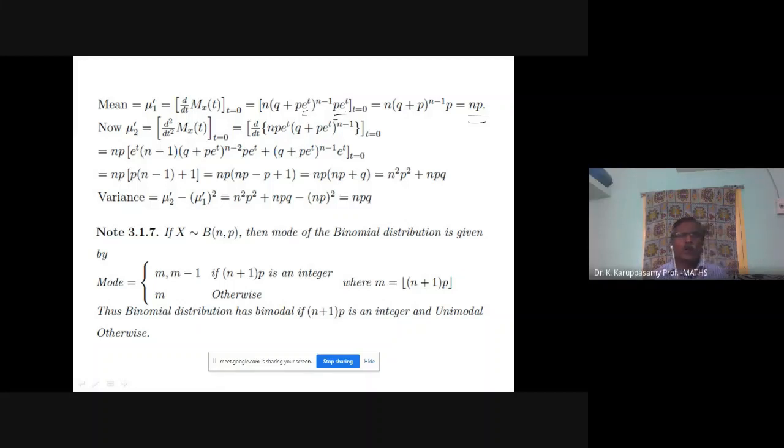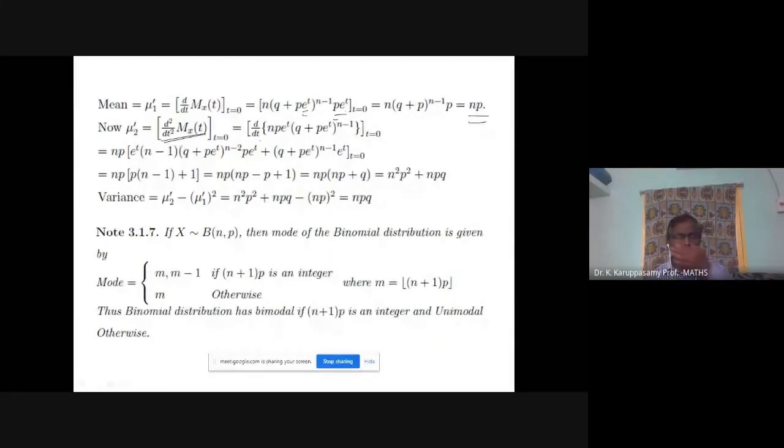Next, I am going to find out mu2 dash. Differentiate the moment generating function 2 times with respect to t. One time we have differentiated already. One more time you are going to differentiate. Here, 2 times differentiation. Next step, we differentiate one more time. Only one time. What is the first time derivative? We get it from this line.